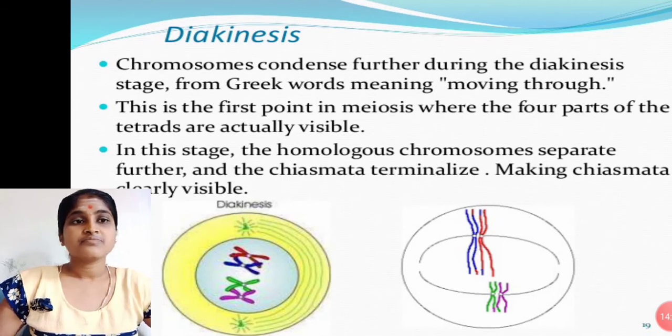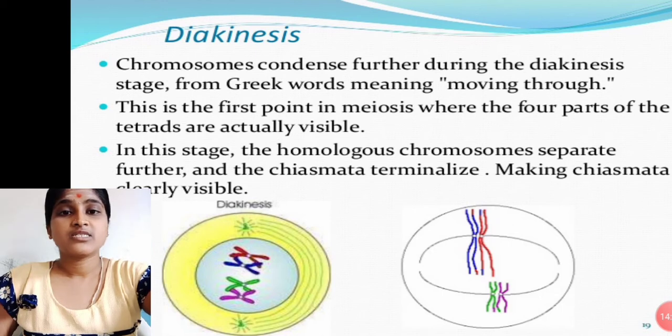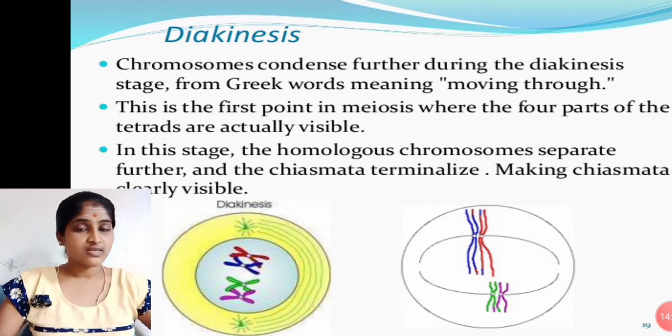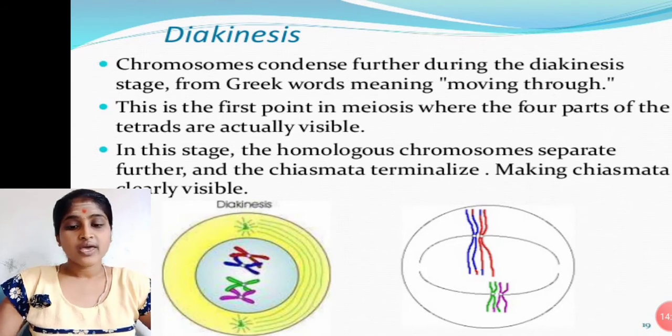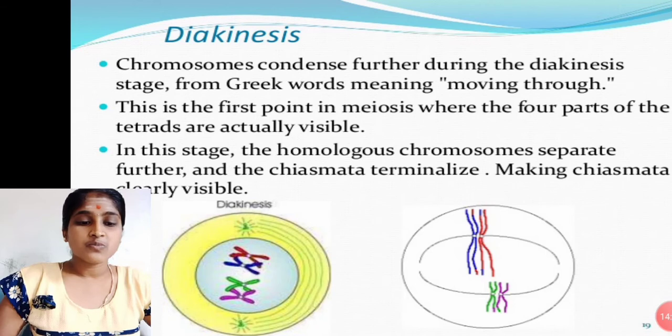Again, homologous chromosomes separate further and the chiasmata terminalize, making chiasmata clearly visible. In this phase we see clear chiasma formation and terminalization. Okay. Here, homologous chromosomes move further away from each other. We already know about that.